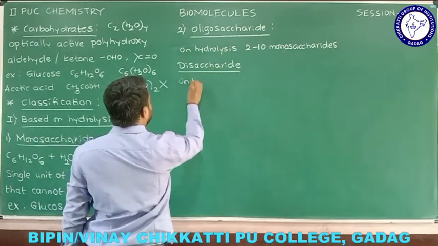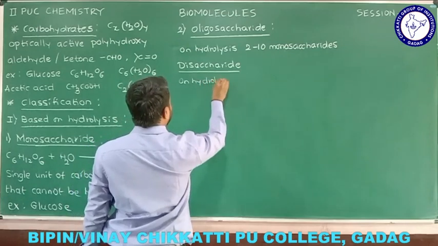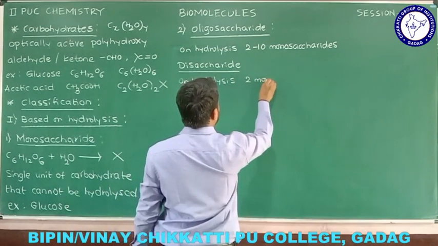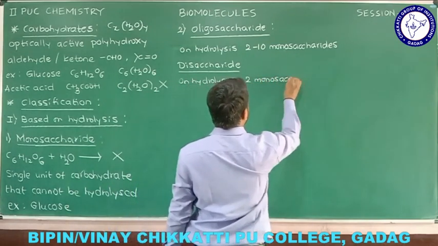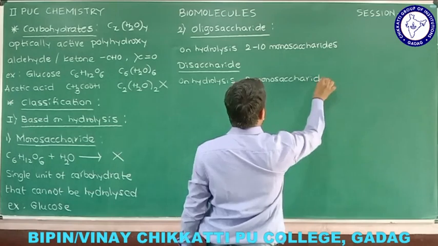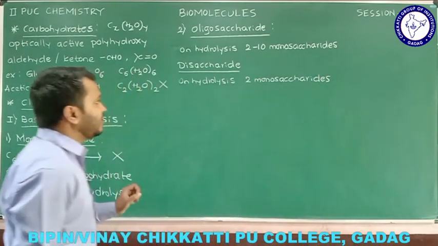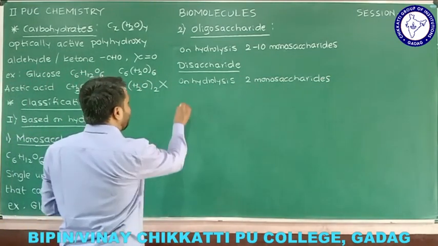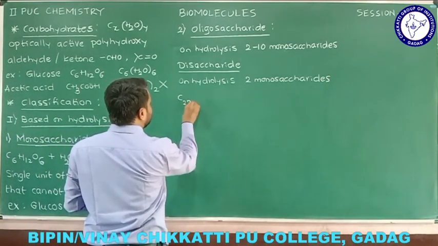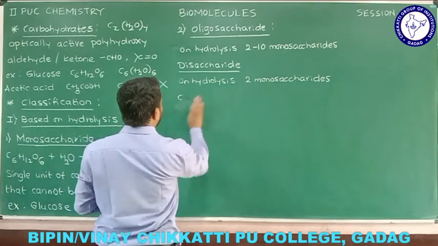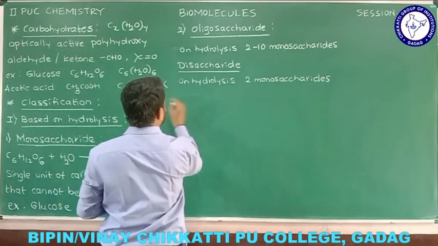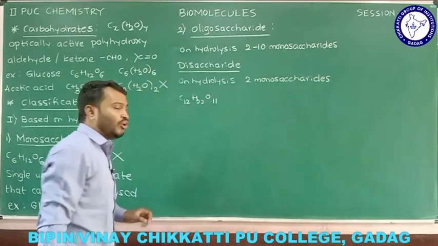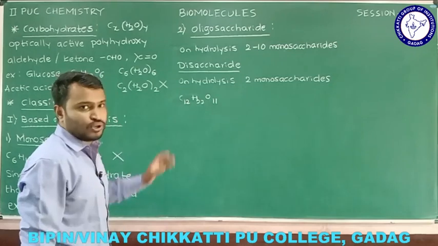Remember, a disaccharide is nothing but any carbohydrate that, on hydrolysis, gives only 2 monosaccharides. We'll see this particular disaccharide with an example. One familiar example I am going to consider is C12H22O11. This is the molecular formula of sucrose or cane sugar.